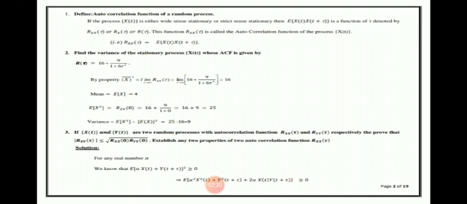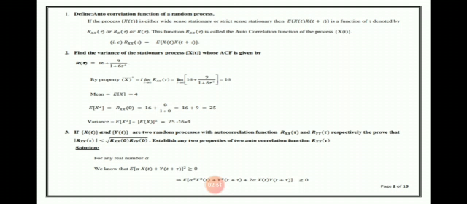E of X square equals R_XX(0), which is 16 plus 9 divided by 1 plus 0. Here, substituting tau equal to 0, we get 16 plus 9 equals 25. Variance equals E of X square minus E of X whole square. E of X square equals 25, minus E of X, which we already found to be 4, so 4 square is 16. So 25 minus 16 equals 9.